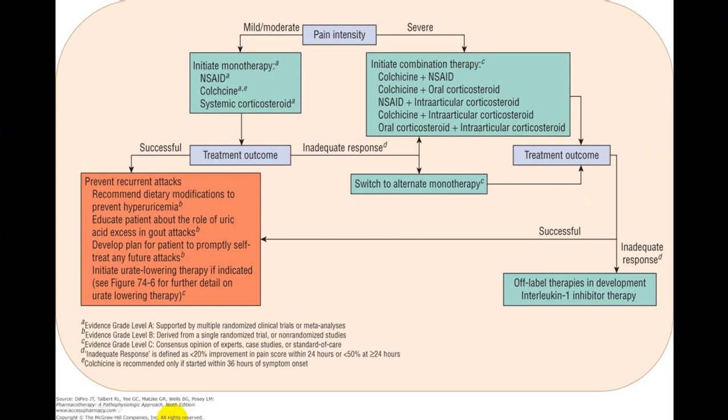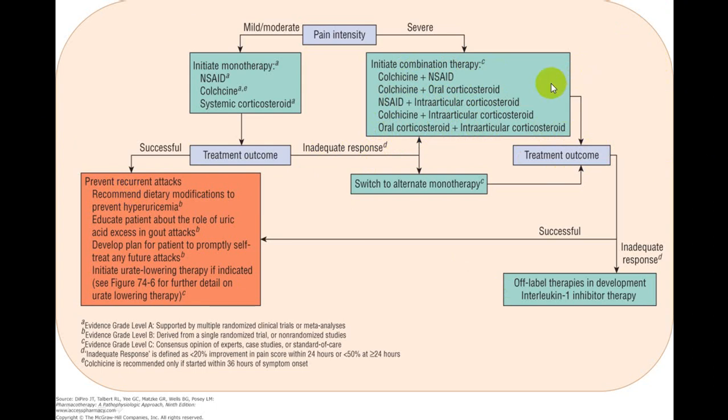Now in that group, this is one chart which you follow. You use colchicine or NSAID in an initial combination. This is a monotherapy: you use either NSAID or only colchicine or corticosteroid. For mild to moderate, in a severe variety, a combination of colchicine with NSAID, colchicine with oral corticosteroid, or NSAID with intraarticular corticosteroid, or colchicine with intraarticular corticosteroids, or oral corticosteroids plus intraarticular corticosteroids. Any permutation combination you can use.